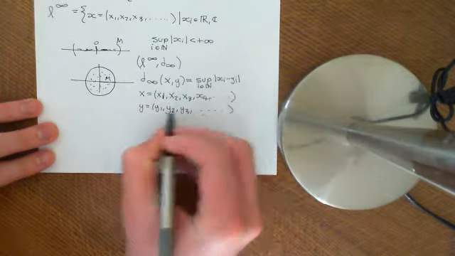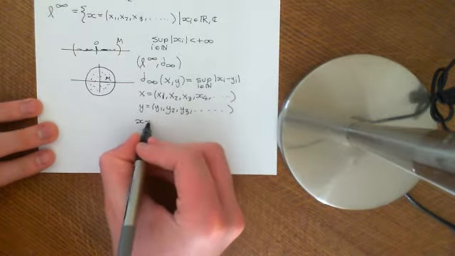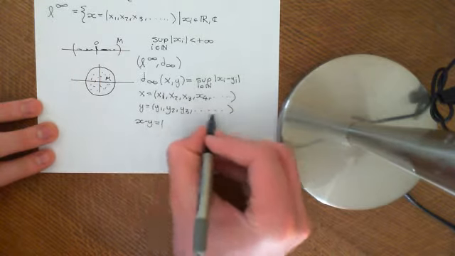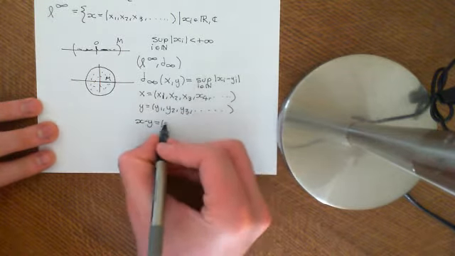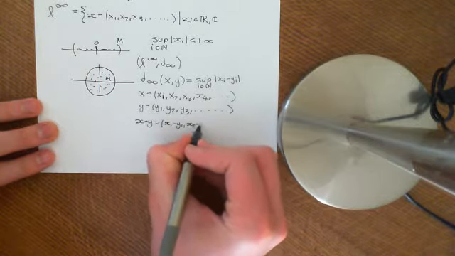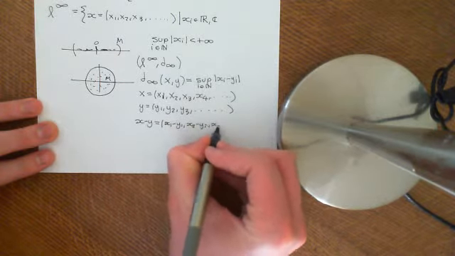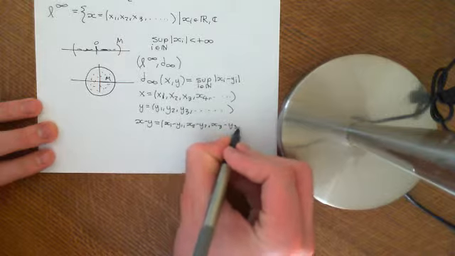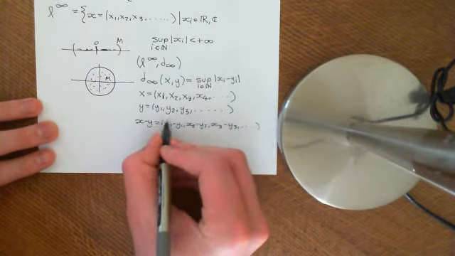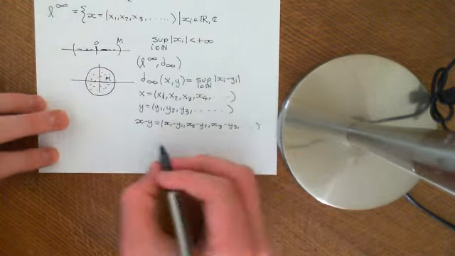You could think about defining a new sequence which is x minus y, with all the terms of this sequence subtract their corresponding term in the other sequence. So we'd have x1 minus y1, x2 minus y2, x3 minus y3, etc. And then all you're doing is taking the supremum of the modulus of all these terms. So put them all into a set and take the supremum of that.